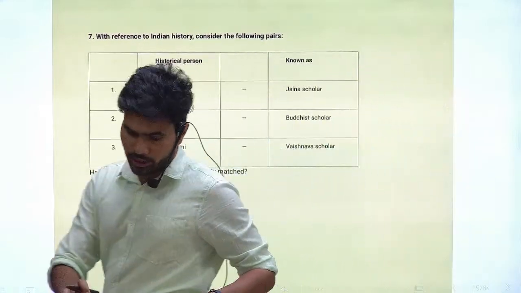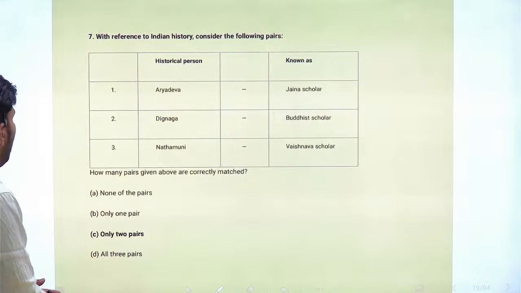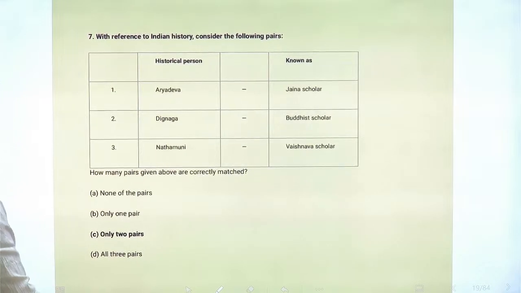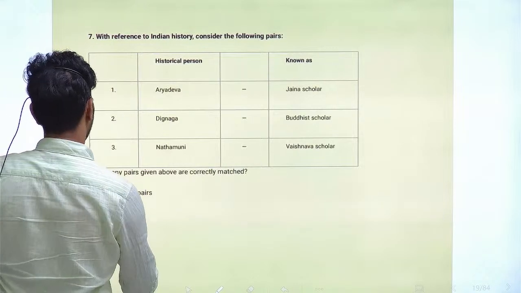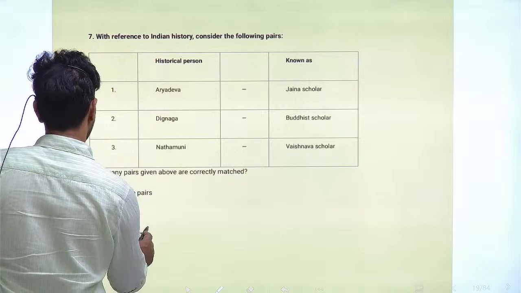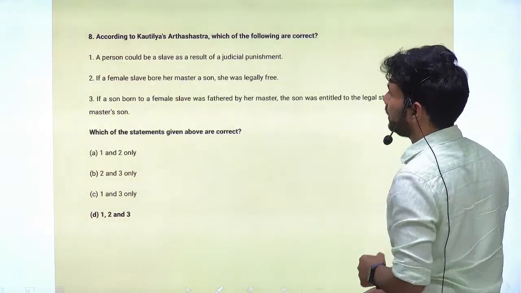Next question, question number 7. With reference to Indian history, consider the following statements. Historical person and known as what? Aryadeva is a Jain scholar. Dignaga is a Buddhist scholar. Nathamuni, Vaishnava scholar. Among these, how many pairs of the above are correctly matched? Only 2 of the pairs given are correct. So this is the 7th question. Next question, question number 8.